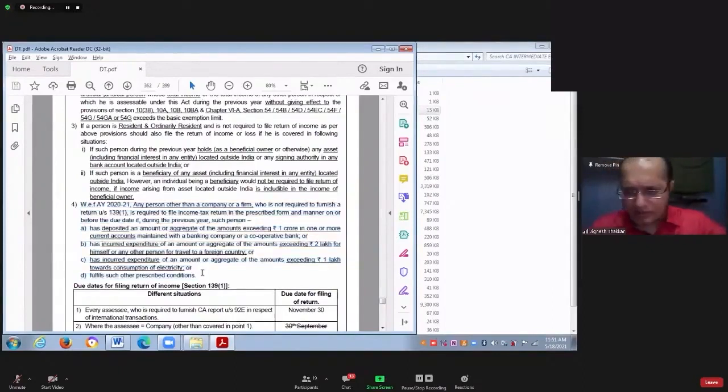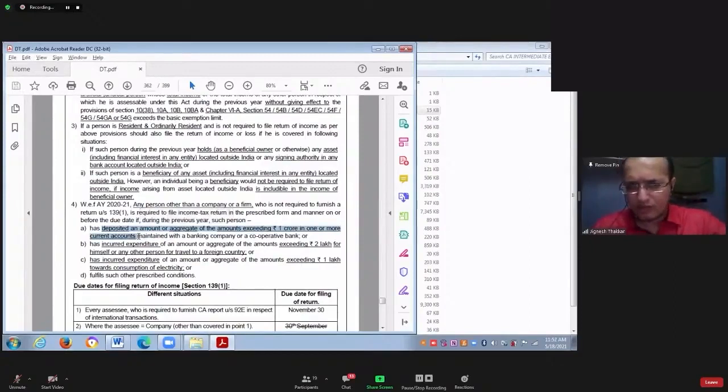In that case, if you are a person other than company or firm, and you are not required to file your income tax return as per point number 1, 2, and 3, you are not covered anywhere. In that case also, you will be required to file the income tax return if you have deposited an aggregate amount exceeding 1 crore in one or more current accounts maintained by you.